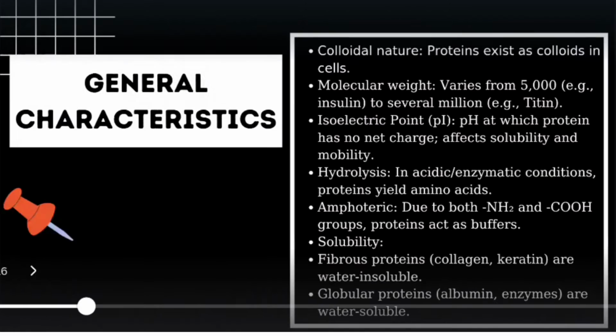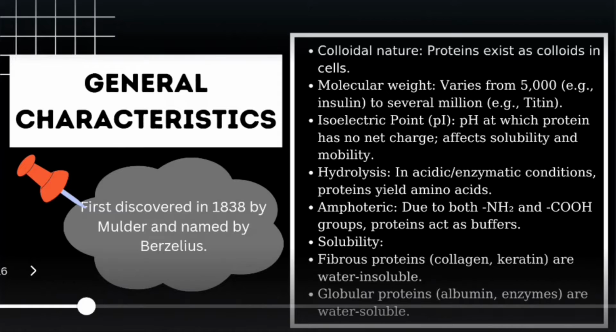So what are the general characteristics of these proteins? Proteins were first discovered in 1838 by Mulder and named by Berzelius. They are generally colloidal in nature and the molecular weight varies in a huge range. The isoelectric point, that is pI, is the pH at which a protein has no net charge, and it affects the solubility and mobility of the protein.